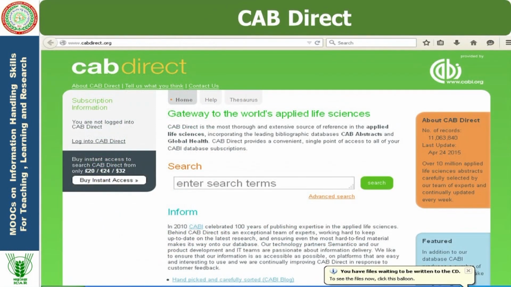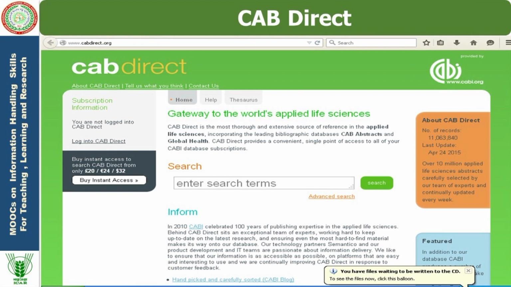Then we have the CAB directory. The important abstract directories are CAB Abstracts and AGRIS. CAB Abstracts has a lot of resources, articles published in different journals since 1973, and you can access the resources from the CAB abstract services. For any research or review of literature, CAB Abstracts are very important.